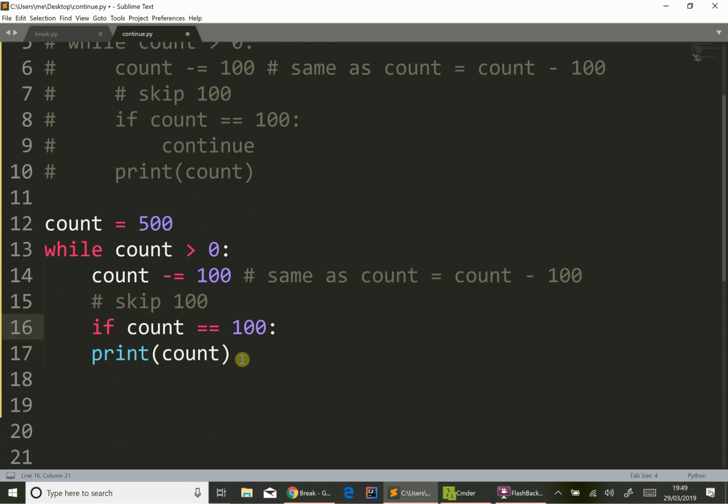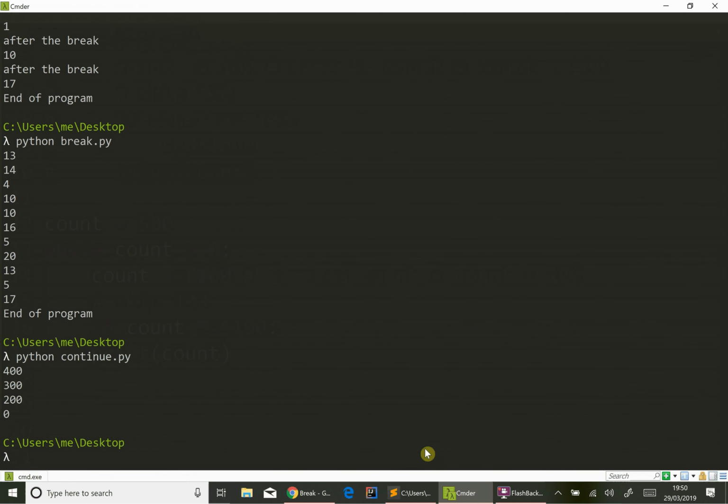And then all we need to do is change the if condition to if count is not equal to 100, then print count. So again, when count is equal to 100, it will not be printed because the if statement will not run. Let's just check that.